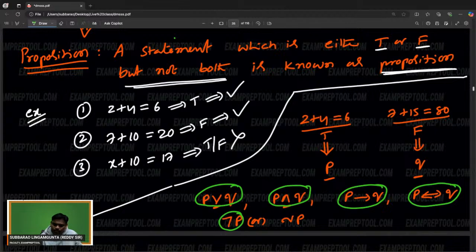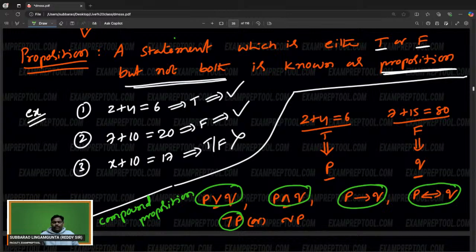So I am writing now: compound proposition. If you connect two propositions with the help of the OR operator, AND operator, implies operator, double implies operator, these are known as a compound proposition or compound statement.